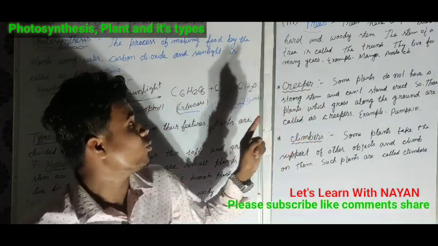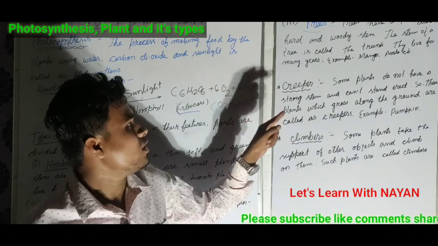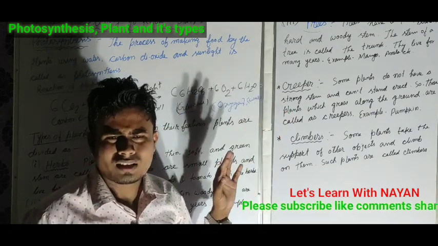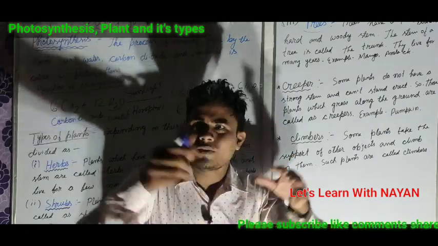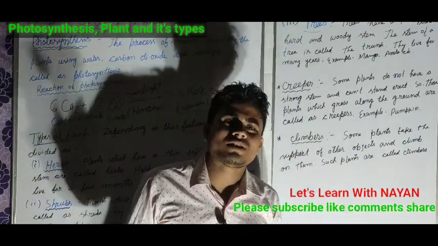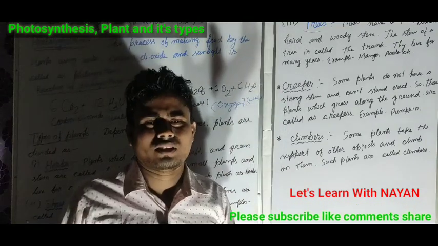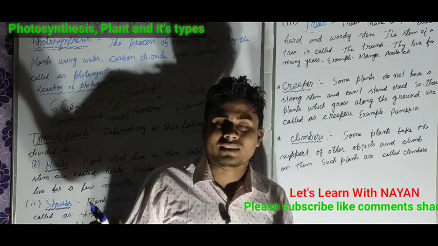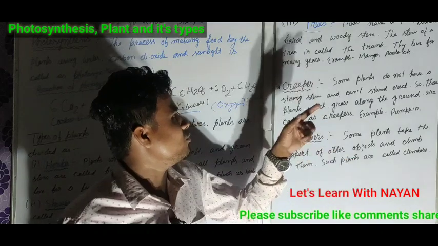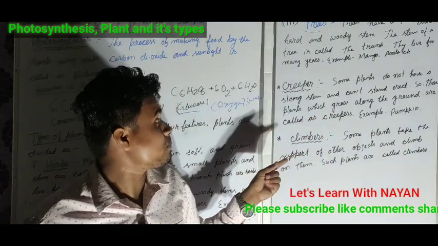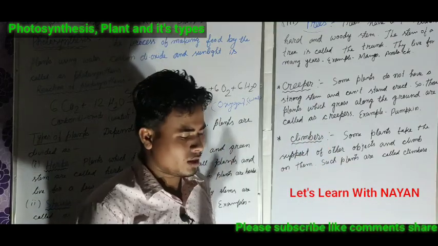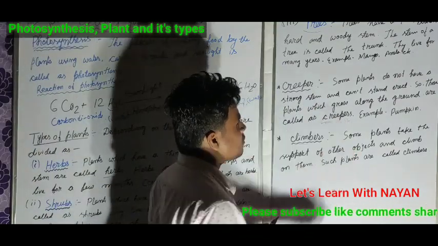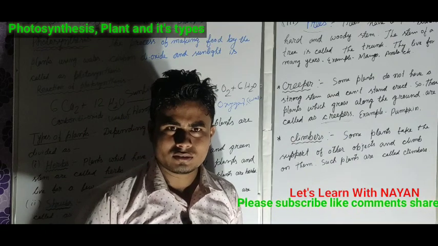Some plants do not have a strong stem and cannot stand erect. That means some plants in our surroundings are not strong and they cannot stand erect. That's why such plants which grow along the ground are called creepers. For example, this pumpkin.